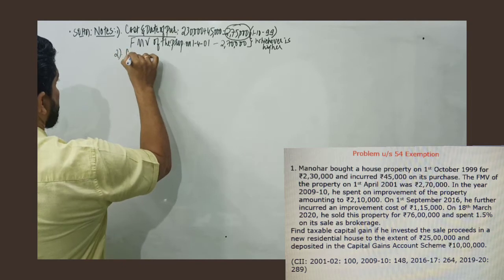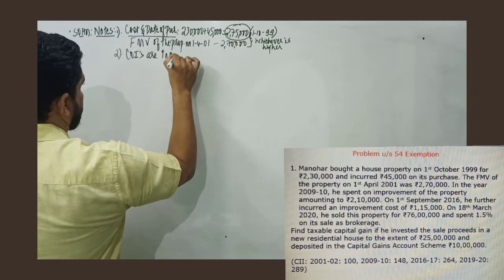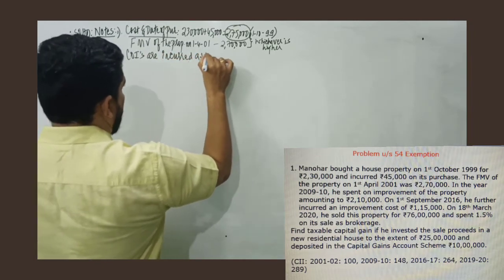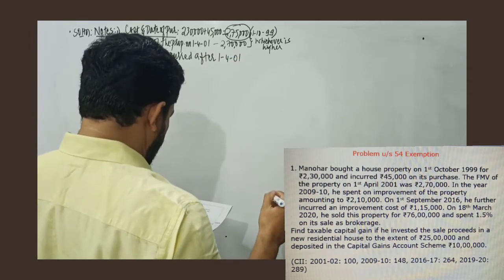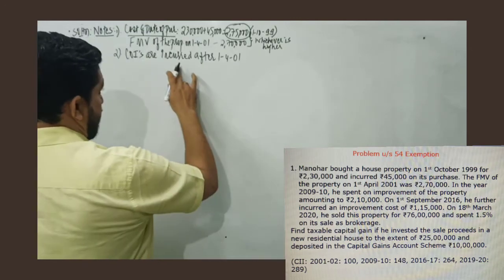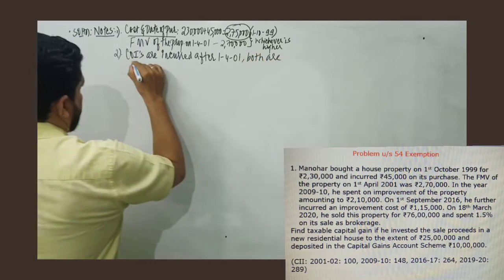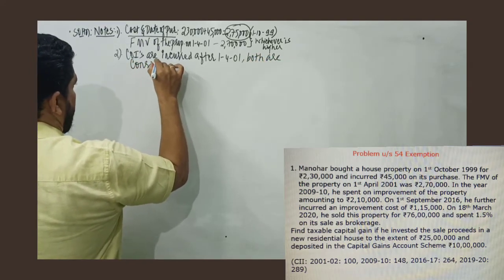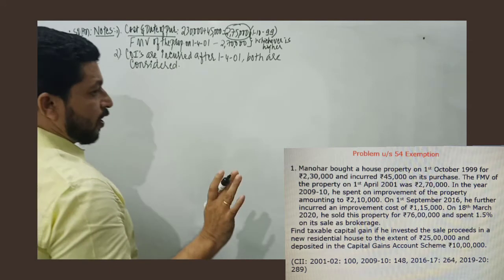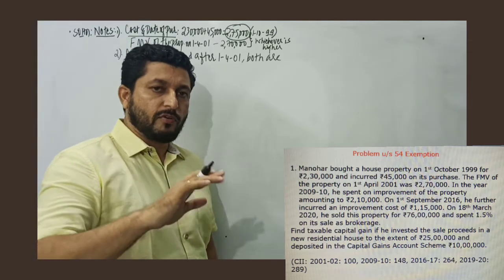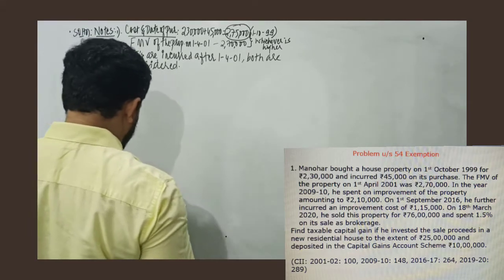Second is cost of improvements. So I record improvements are incurred after 1st April 2001. The improvement happened in 9-10 and 16-17. Since it is incurred after 1/4/2001, both are considered. Point to note, cost of improvement incurred prior to 1st April 2001 will not be taken into account at all. But since cost of improvement is incurred after 1st April 2001, both the numbers are considered for our calculation.